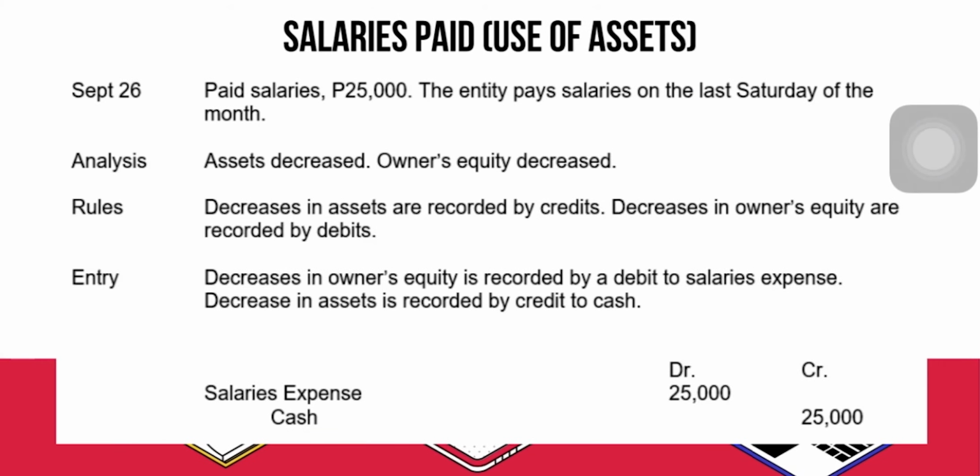Next transaction would be payment of salaries. On September 26, the owner paid salaries of employees amounting 25,000 pesos. The entity pays salaries on the last Saturday of the month. In this scenario, both assets and owner's equity have decreased. The salaries paid is an expense account, which is one of the factors that would cause owner's equity to decrease. Therefore, the entry to record the transaction is debit salaries expense 25,000 pesos and credit cash 25,000 pesos.